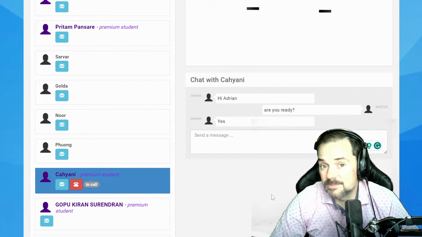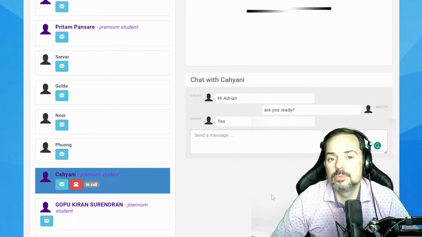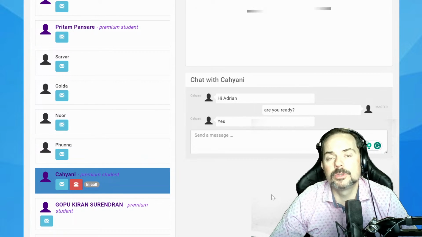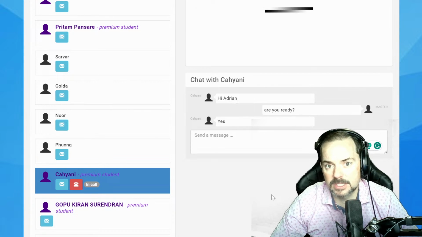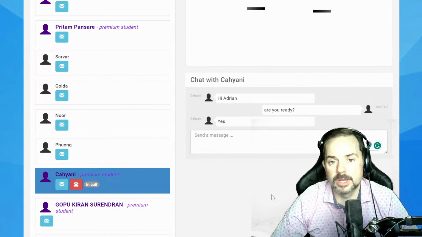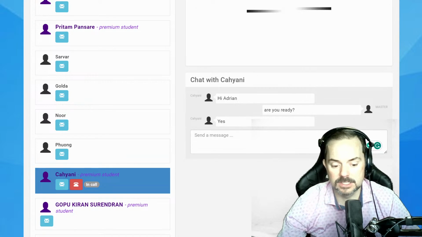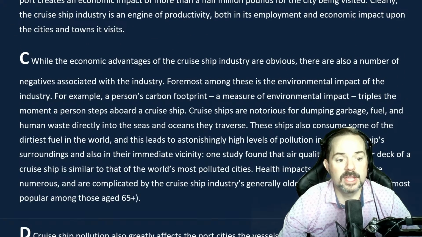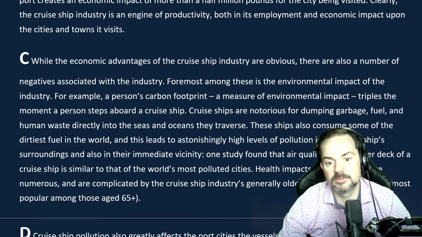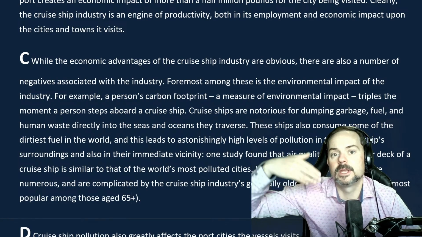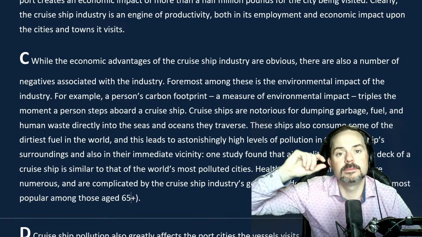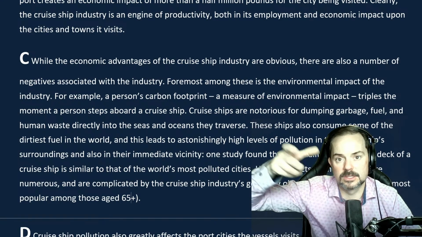Now, to increase your speed, Chayani, the trick is to push yourself to read faster. You want to read at an uncomfortably fast pace, and eventually your brain and your reading mechanism will start to increase. For instance, you're going like this: While the economic advantages of the cruise ship industry are obvious, there are no negatives associated with the foremost among these environmental impact. For example, a person's footprint. So I'm pushing myself and tripping up on words, pushing myself to read faster than my head is able to. And eventually my eye starts to catch 2-3 words at the same time. Okay.